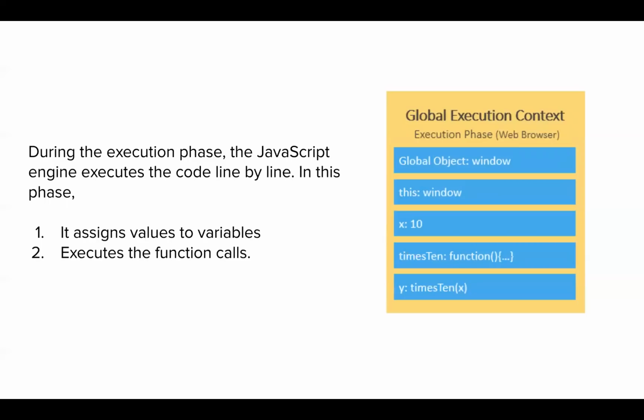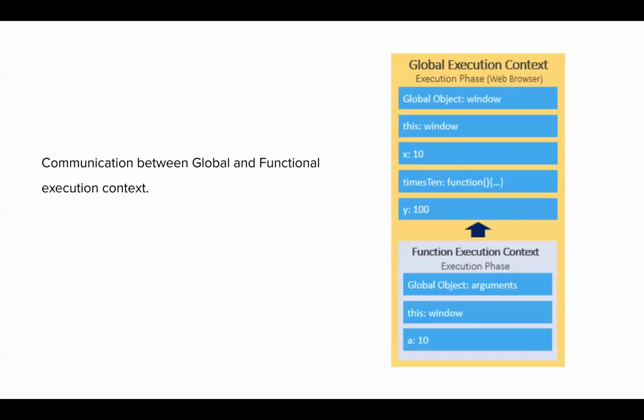And after that, we have the execution phase. Now here you can actually see that it assigns values to the variables. So here X was undefined and here X is 10 now. You can see how things are moving upward in a JavaScript program, and it also executes the function call in the execution context.